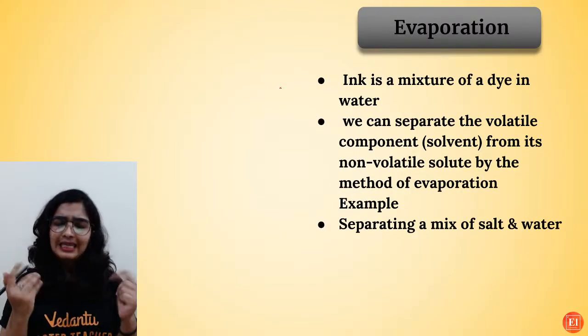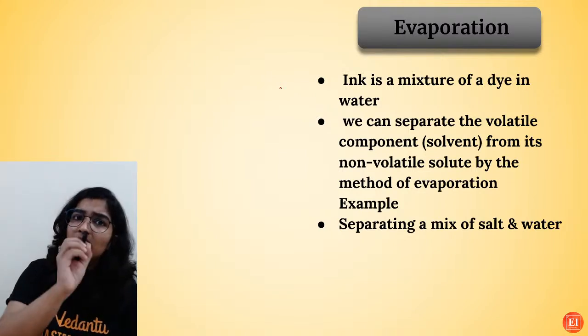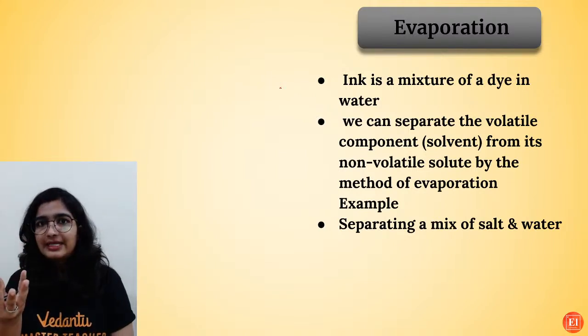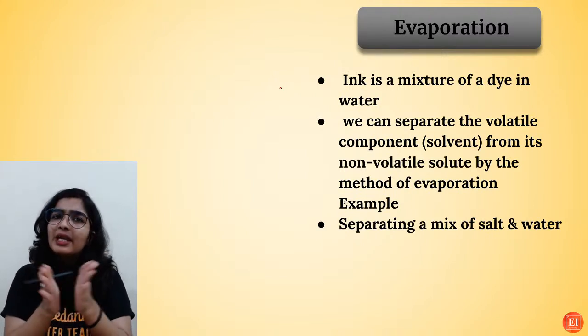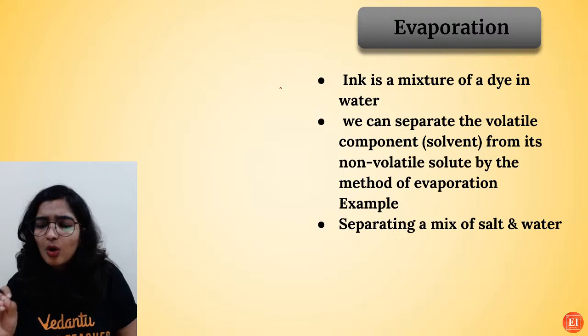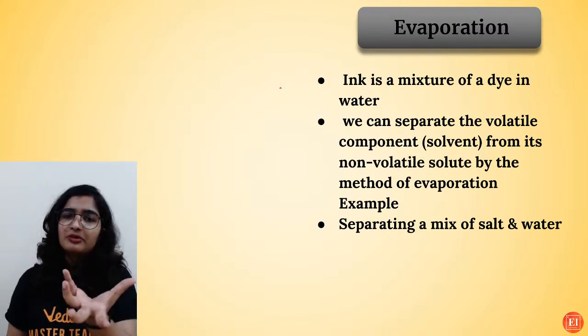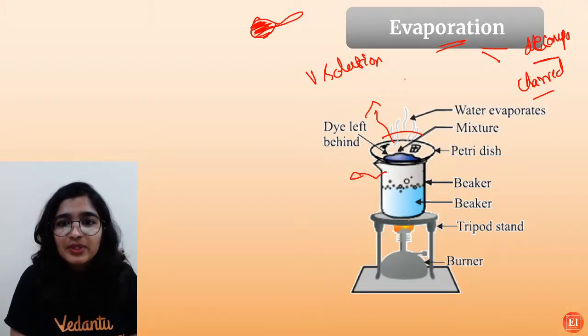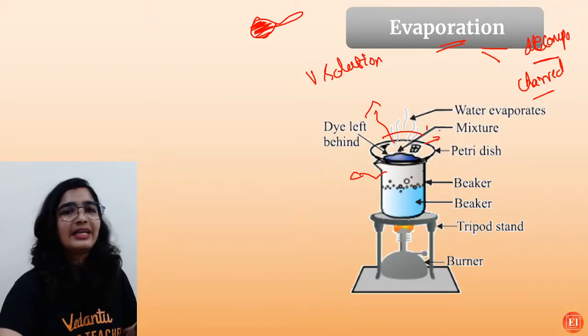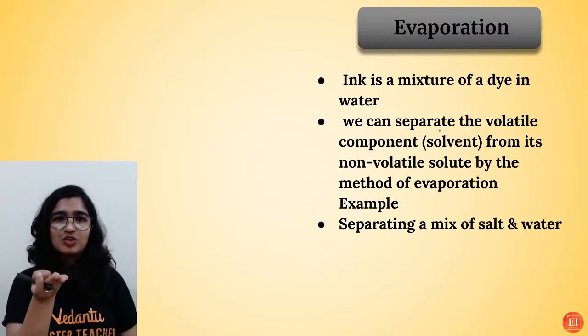So you will take ink. Ink is also a mixture. It contains water and dye. Now I want to separate water and dye, I want to know how the dye looks. So you have to take it in a watch glass. This is what is called a watch glass. Sometimes they will take a petri dish, but usually we take the watch glass.